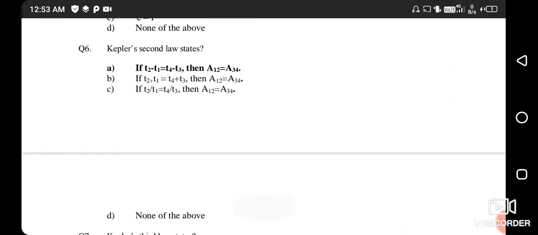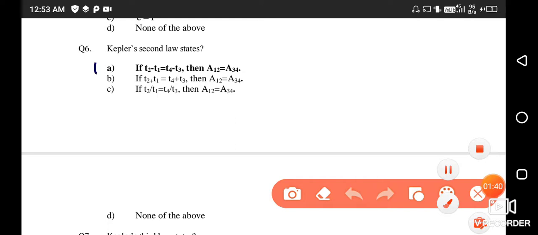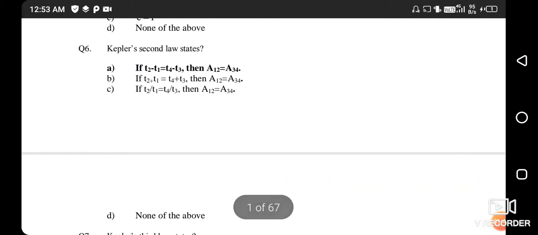Kepler's second law states: if T2 minus T1 is equal to T4 minus T3, then A12 is equal to A34. So the right answer is option number A.